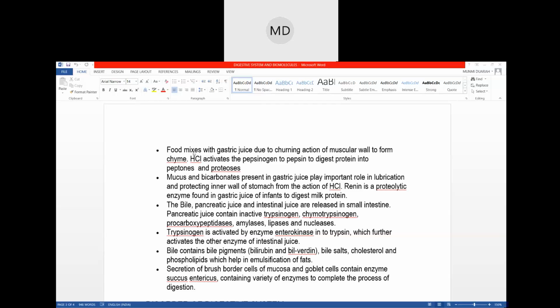Because HCl or pepsinogen cannot digest protein. Pepsin only can digest protein. The function of HCl is that it will convert pepsinogen into pepsin, and then pepsin will help in the digestion of food.